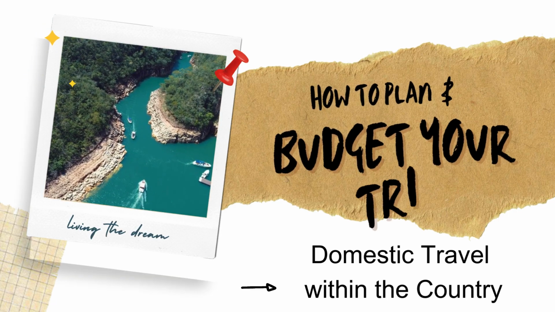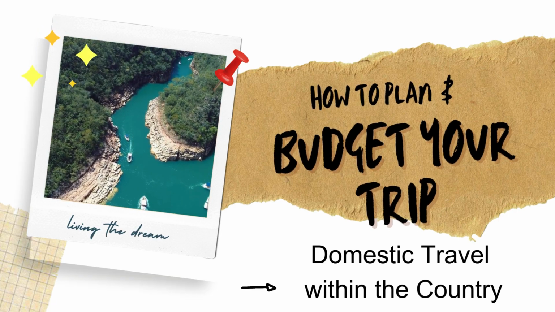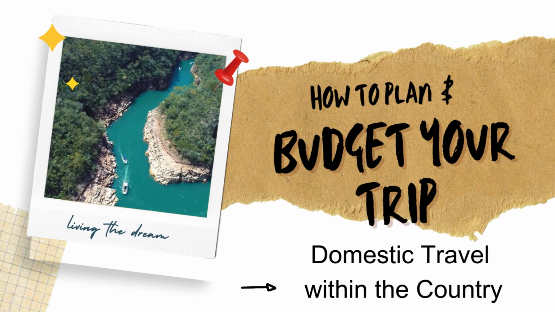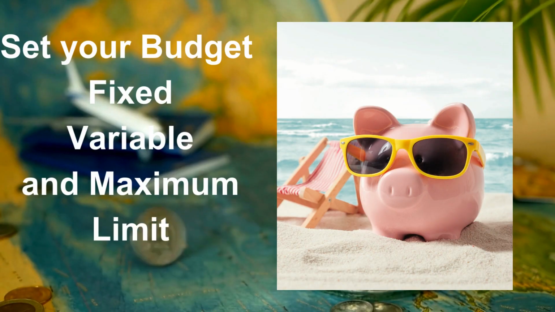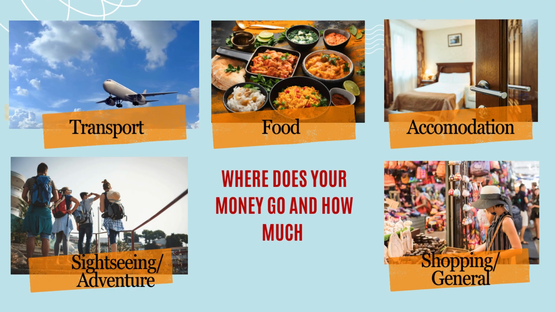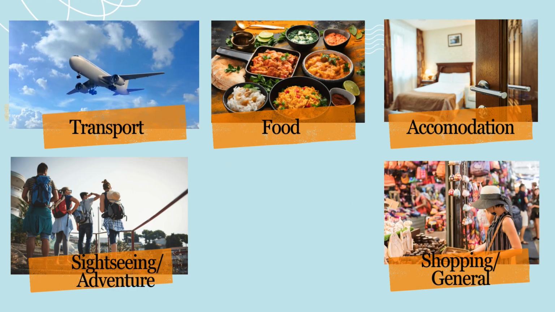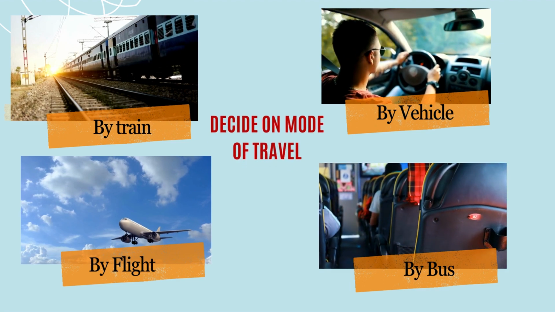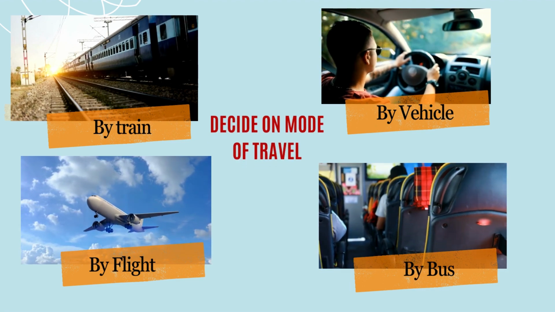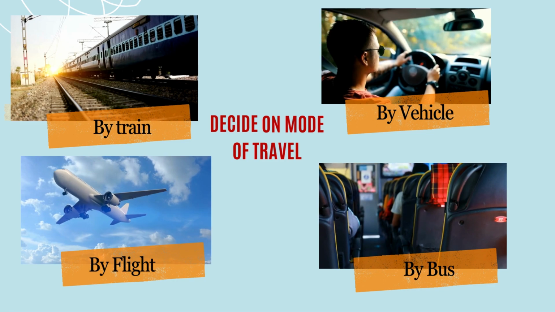Planning your budget for domestic travel involves several key steps to make the most of your trip without overspending. Here's a step-by-step guide. Set a total budget. Determine how much you can afford to spend on your trip. This will be the total amount you're comfortable allocating to transportation, accommodation, food, sightseeing and sports, entertainment and adventure activities, and any other general expenses.